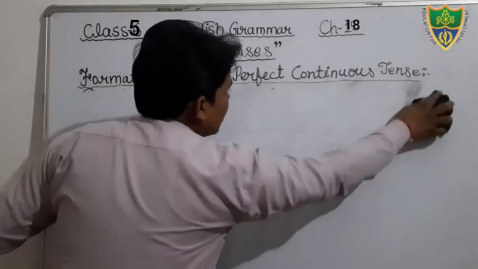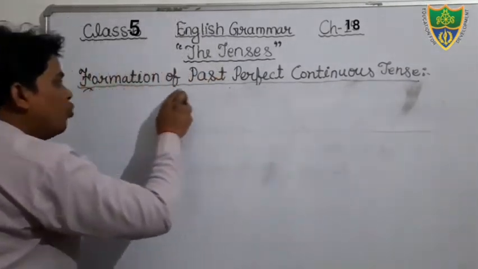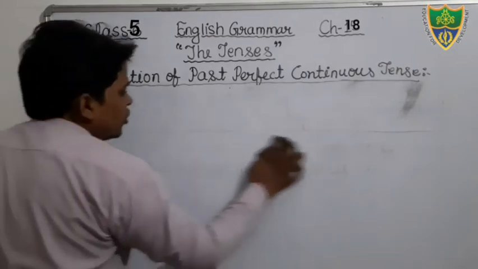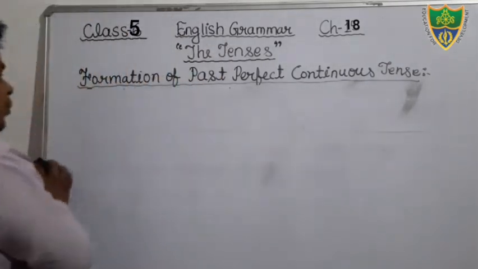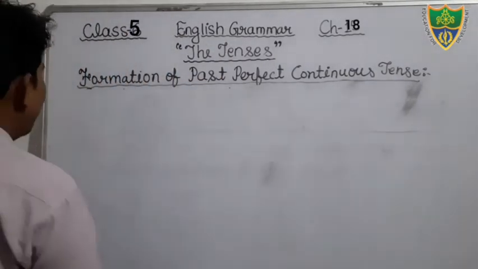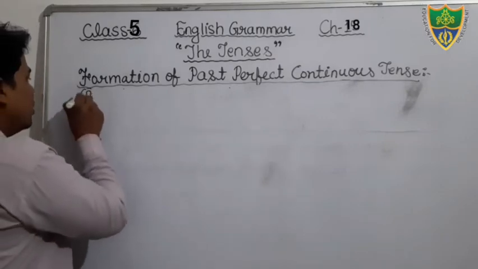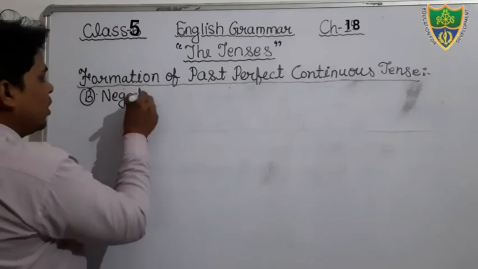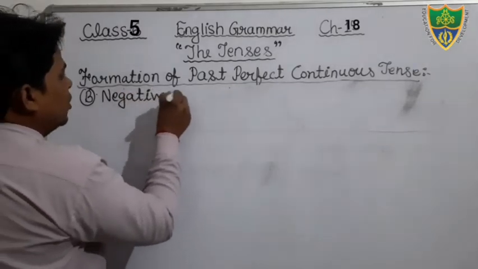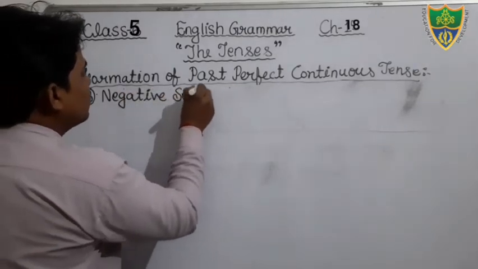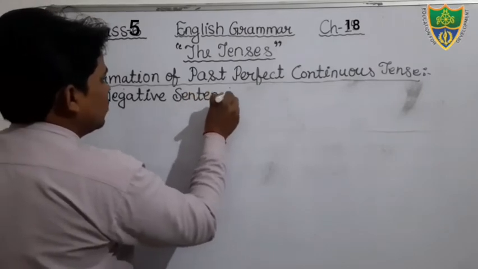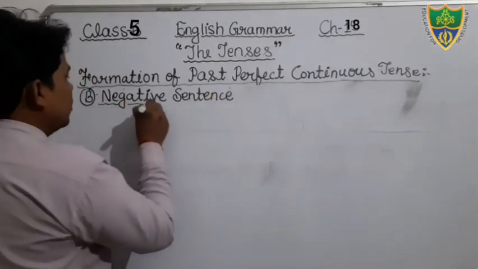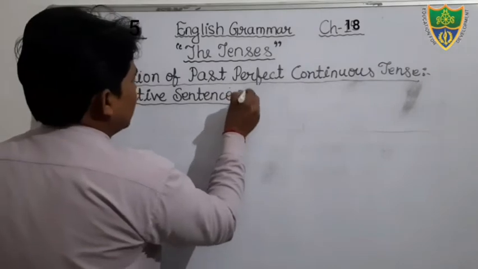Now we will discuss how we construct, how we form a negative sentence of past perfect continuous tense. So just see, put the heading negative sentence. Just see.